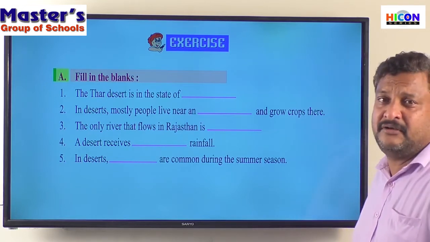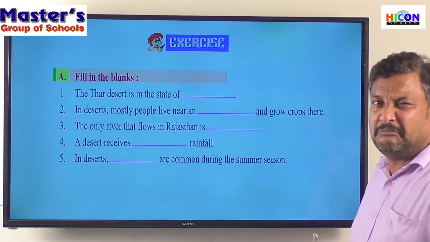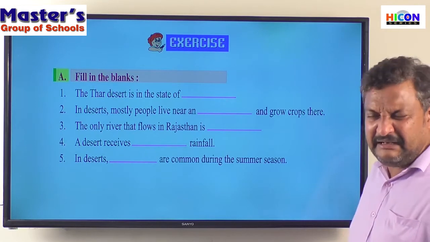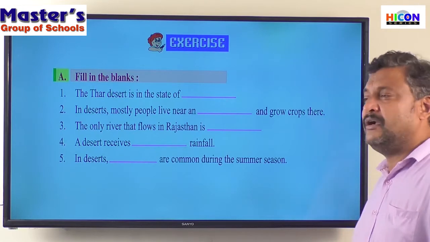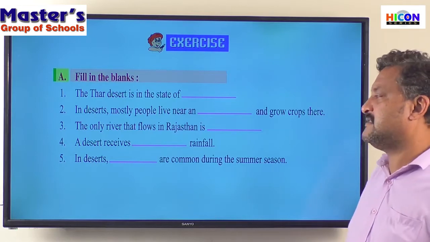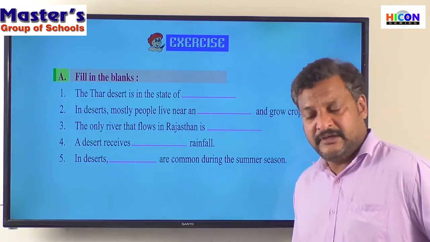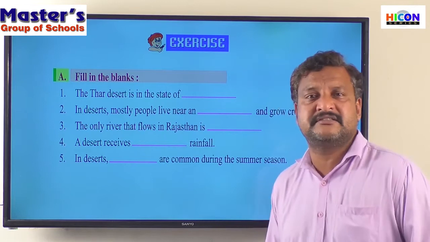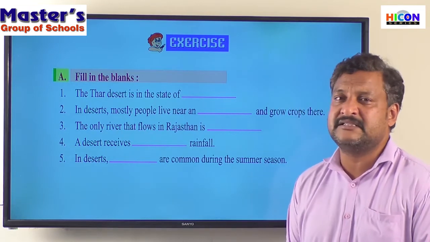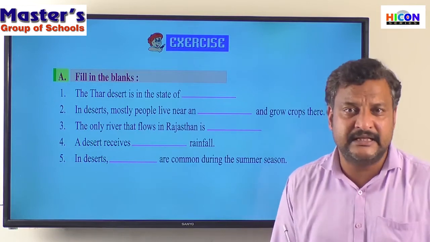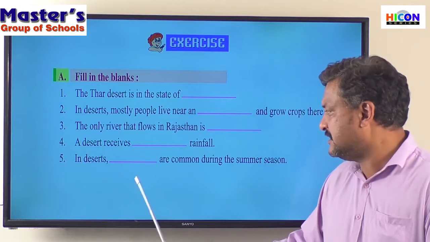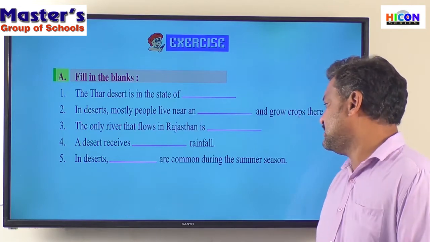What kind of rainfall? Heavy rainfall, moderate rainfall, slight rainfall, or a very little rainfall. What kind of rainfall does the desert region receive? Yes, desert regions receive very little rainfall. Right? Now, in deserts, dash are common during the summer season.